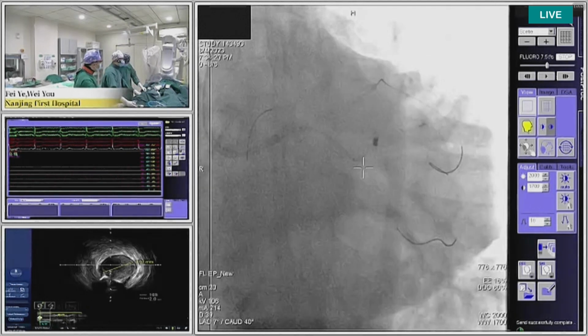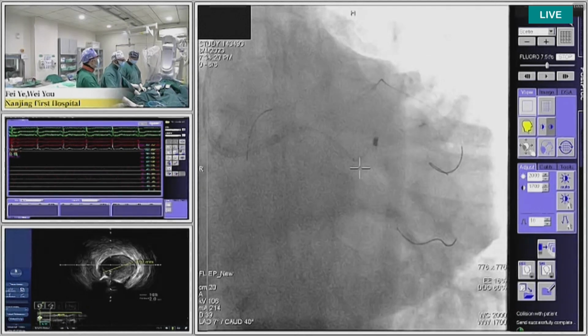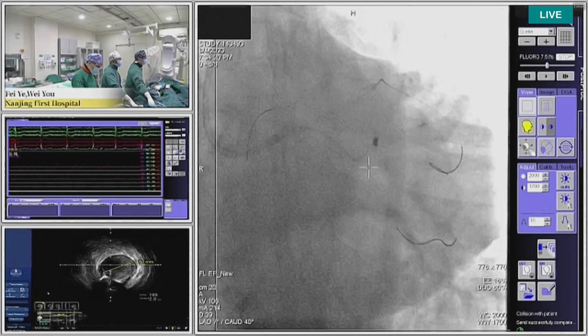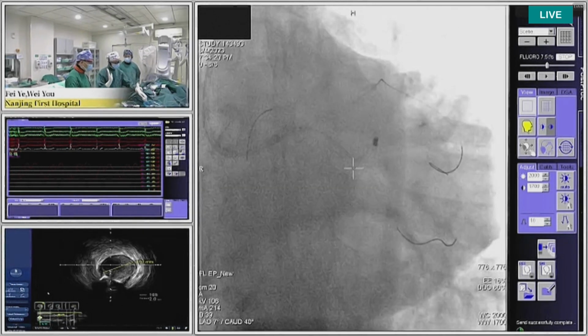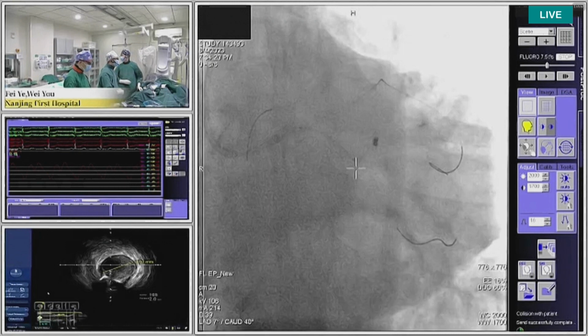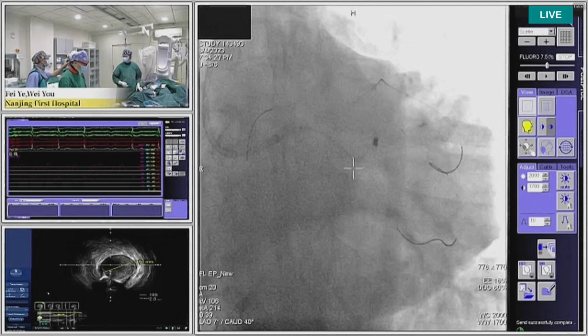Yes, it's my honor to be here to have the transmission from Nanjing First Hospital, and I'm very lucky to be here. So today we will transmit a case of distal left main bifurcation lesion, and my right hand is Dr. Yu Wei, and my left hand is Dr. Wu Xiangqi, and the intravascular imaging technician is Dr. Pan Tao, and we have a lot of nurses working here together.